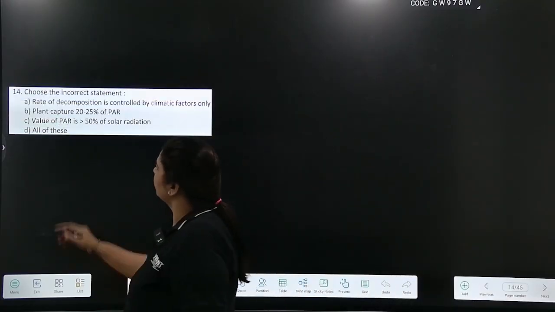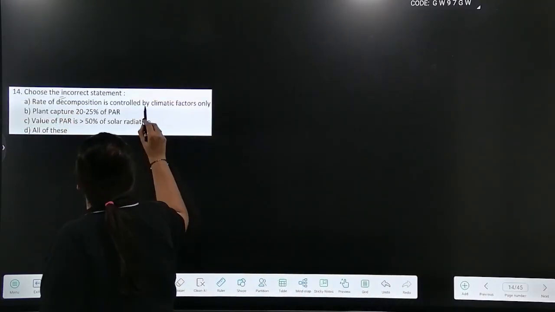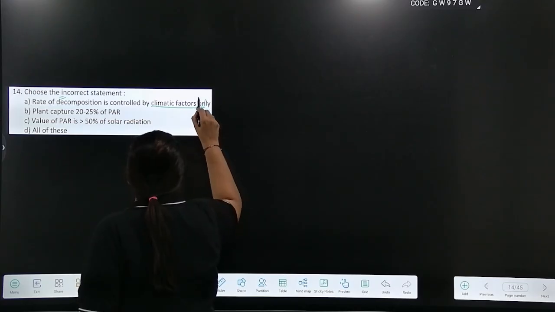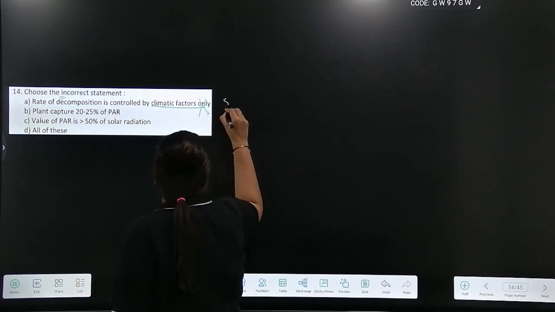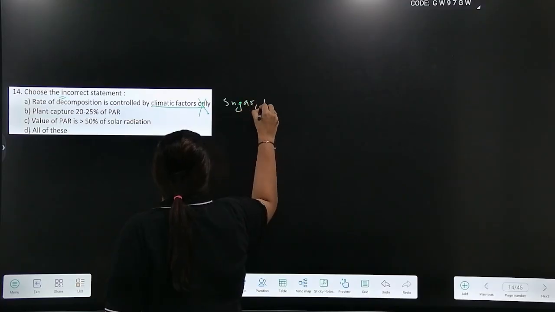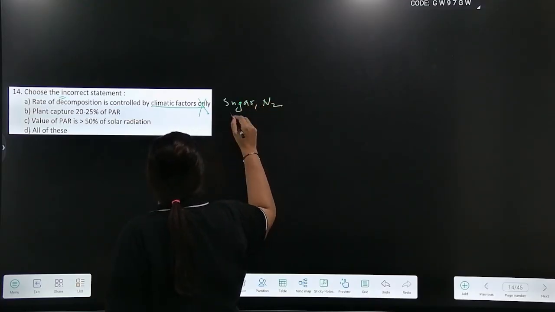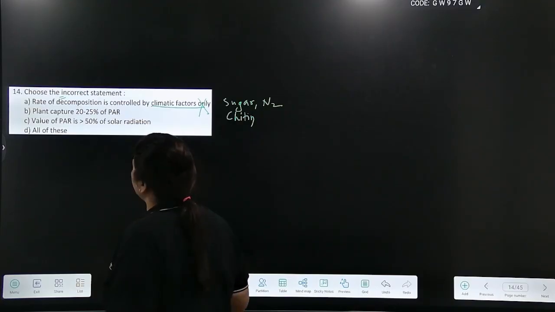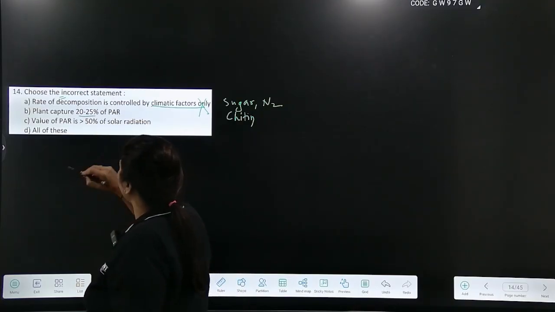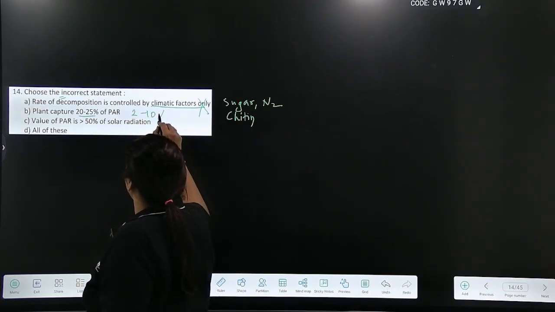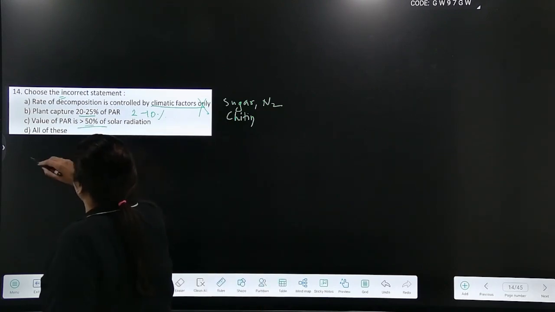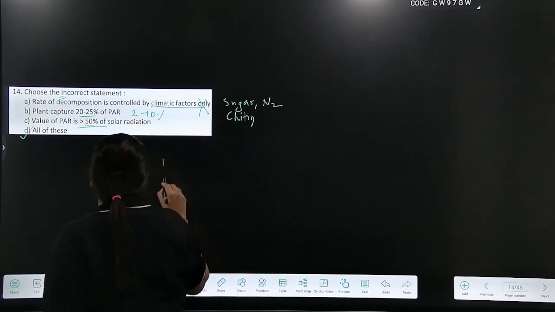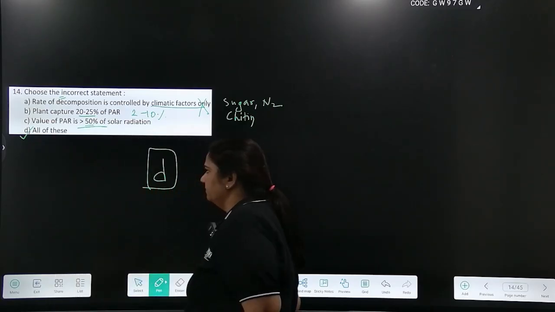Choose the incorrect statement. The rate of decomposition is controlled by climatic factors only. No, it's wrong, not only. Okay, there are other factors like presence of sugar, nitrogen, which will make the decomposition fast, chitin, lignin slow. So only makes it wrong. Plant capture 20 to 25% of power, wrong, 2 to 10%. The value of power is more than 50%. No, it is 50%. So all of them are incorrect. Answer is option D.